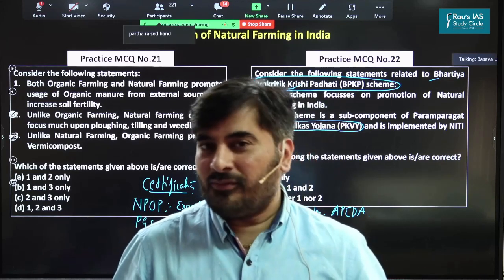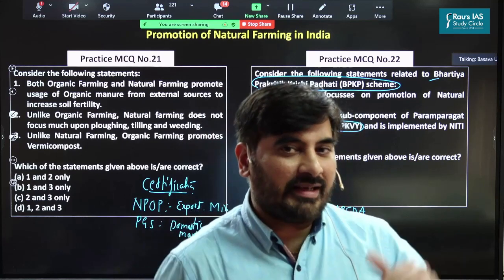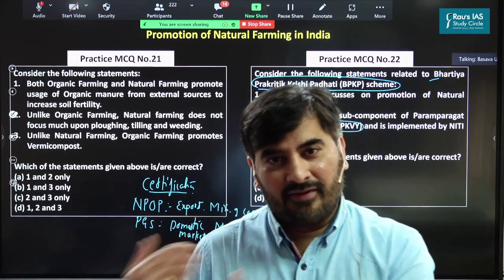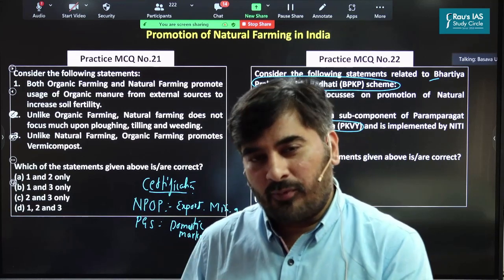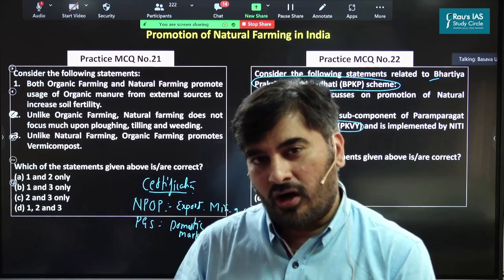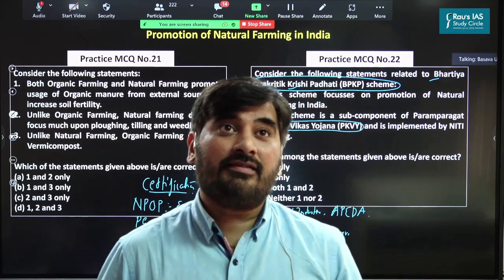So that is one important difference. Both of them use naturally available resources. But in case of organic farming, the naturally available resources may be procured from external sources, whereas in case of natural farming, we promote breaking down of the organic matter into organic manure right on the surface of the soil itself. Are we clear on this?